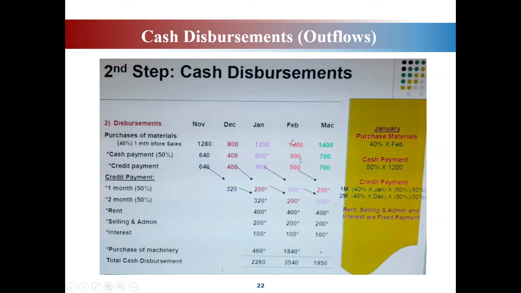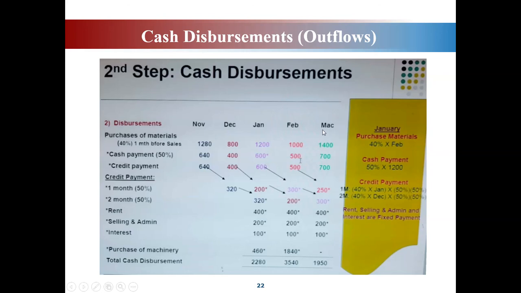Okay, what about February? February, 1,000 is your total purchase, and 50% paid in the same month. 50% you paid in the same month. So 50% of 1,500 lah. So the balance you will be paid in credit. So later on we are going to look at how you are going to pay in credit ni.